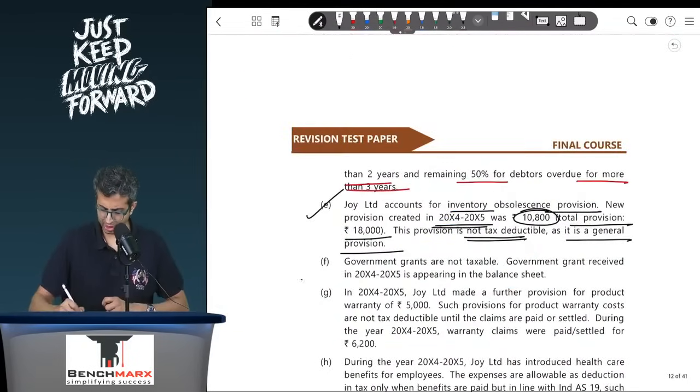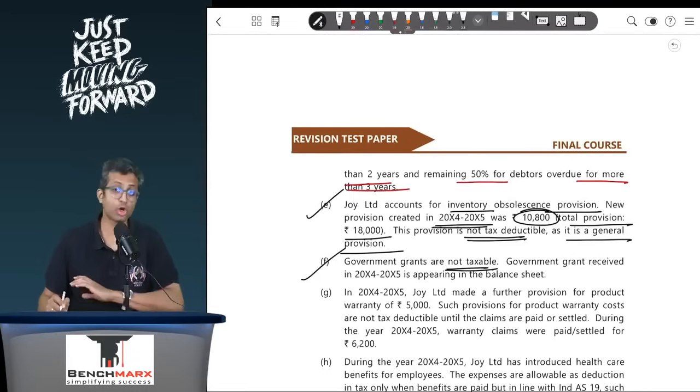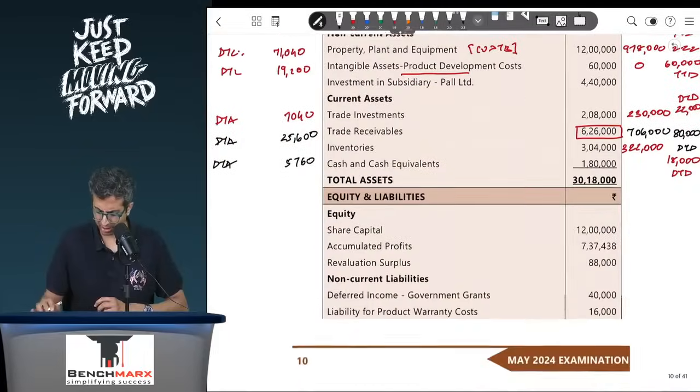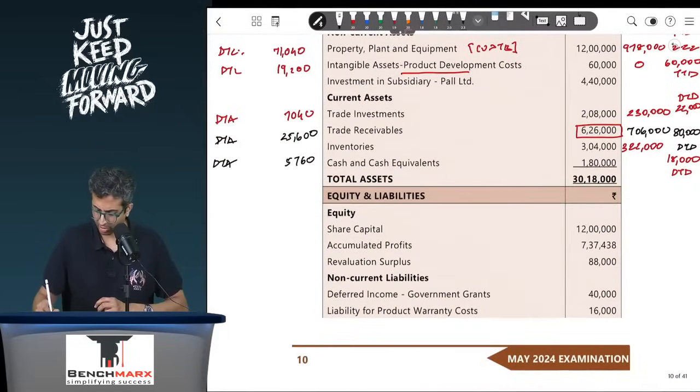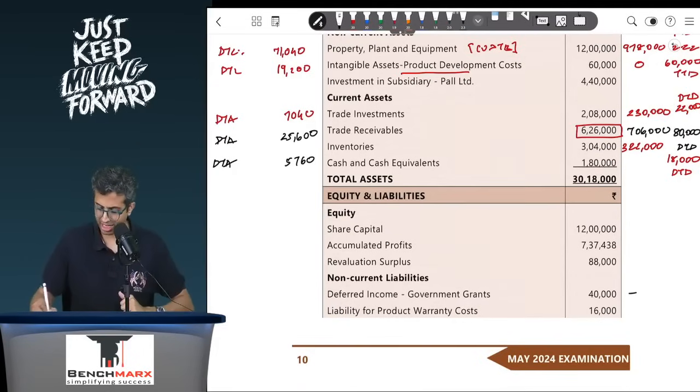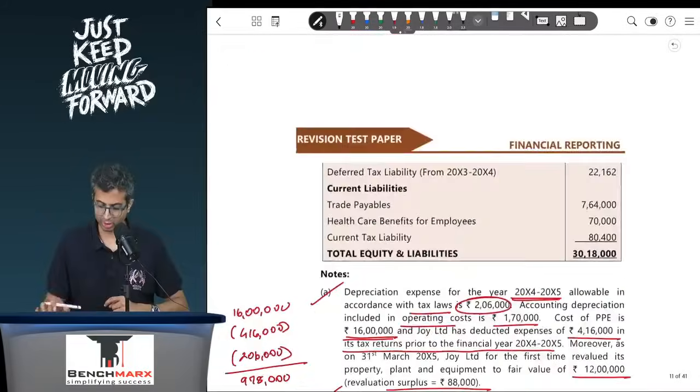Okay, next you have government grants are not taxable. They are not taxable in the first place. Government grant received in the year 14-15 is appearing in the balance sheet. So if you open the balance sheet, probably deferred income for government grants is 40,000, tax base is 0, so technically there is a 40,000 difference. However, since it is told that the government grant is not taxable, this difference is not temporary, it is other than temporary, and as a result there will be no deferred tax consequence pertaining to this.